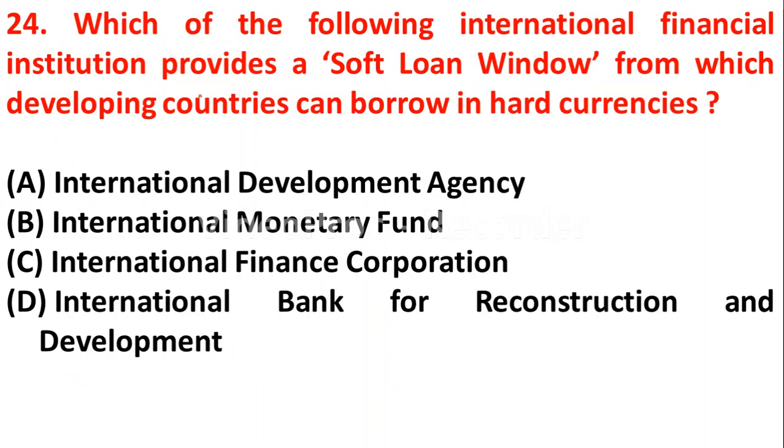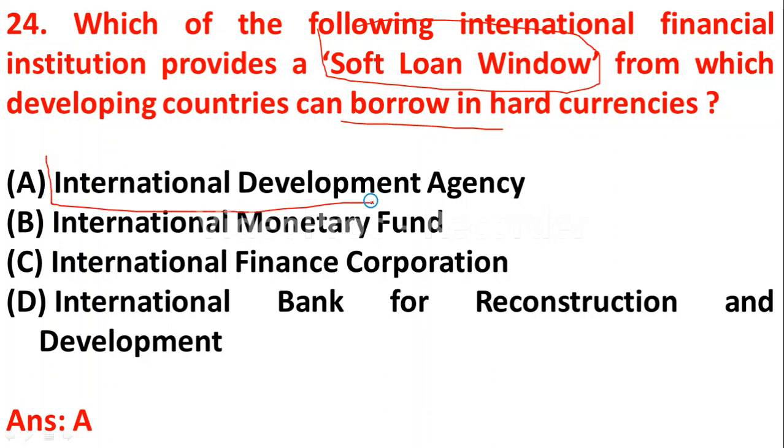Question number 24. Which of the following international financial institutions provides a soft loan window for which developing countries can borrow in hard currencies? Option A International Development Agency, option B International Monetary Fund, option C International Finance Corporation, option D International Bank for Reconstruction and Development. So the right answer is IDA, that is International Development Agency.